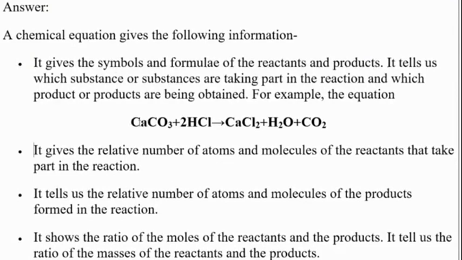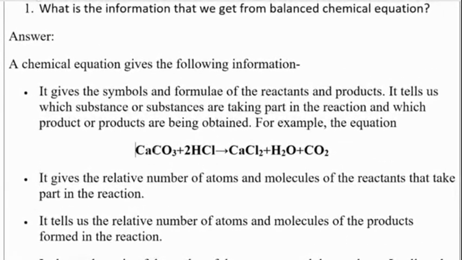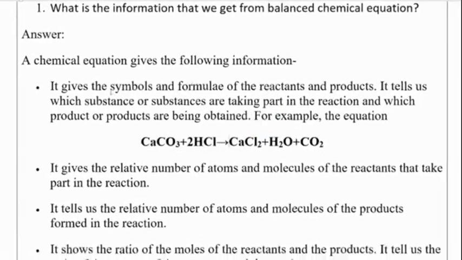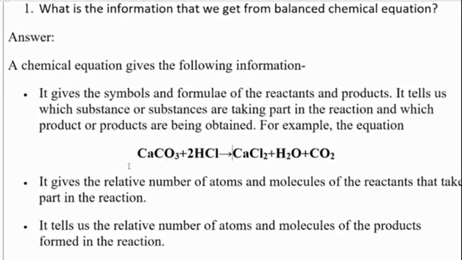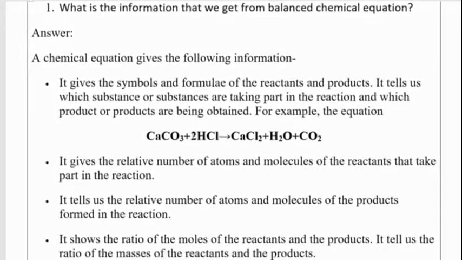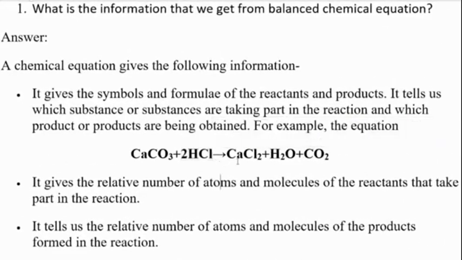Reactants are on the left side of the arrow, and the right side of the arrow we call products. So it tells us which substances are taking part in the reaction and which products are being obtained. For example, CaCO3, calcium carbonate, when reacted with hydrochloric acid, gives calcium chloride plus water and carbon dioxide.